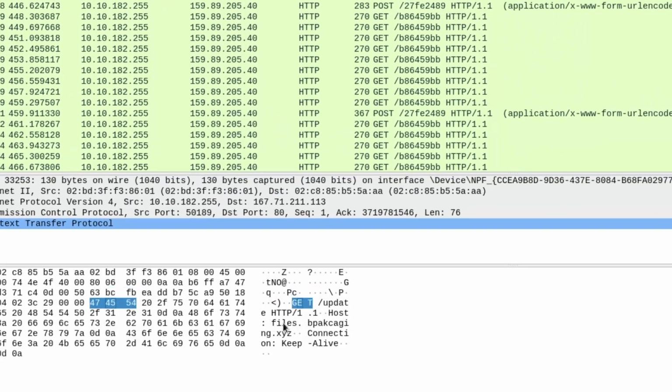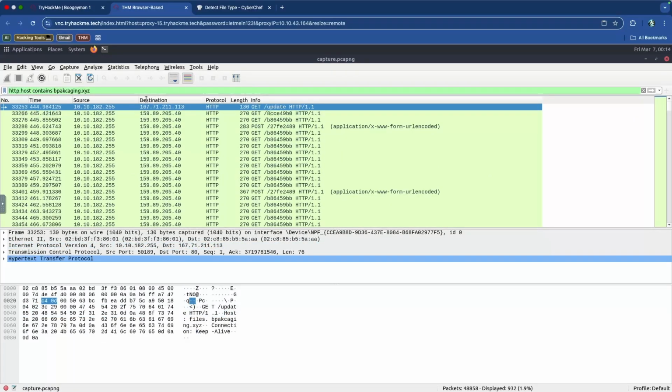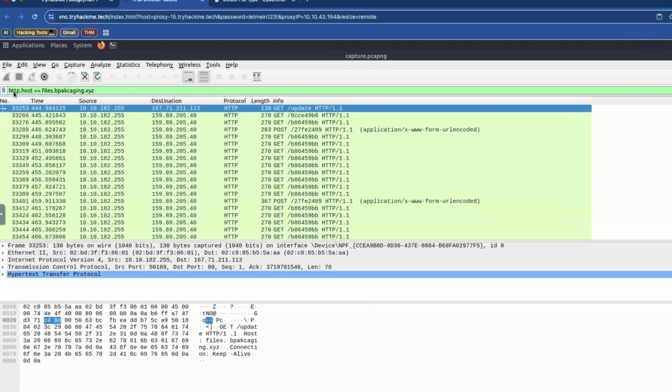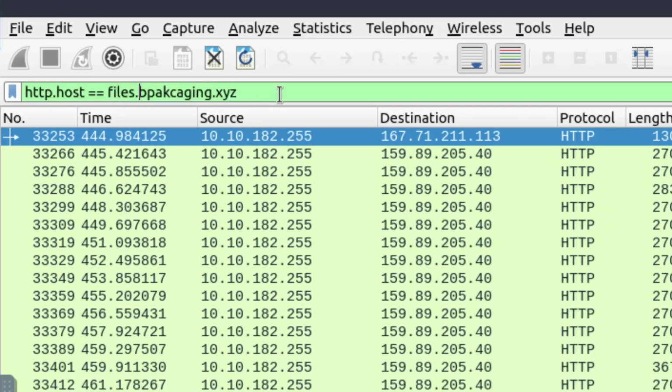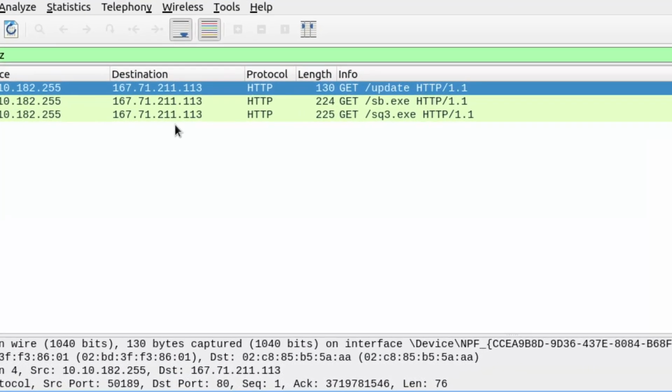The very first one that is revealed to us is files.bpackaging.xyz. So let's narrow this down and say this equals files.bpackaging. So that's what that query is now going to look like. Our display filter is now files.b, and we only have 3.